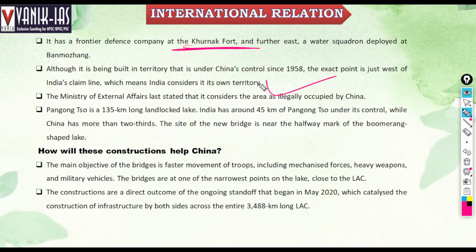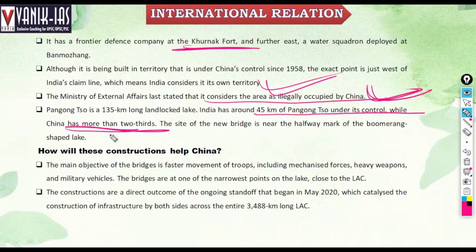In those territories, undisputed between India and China, India considered those areas its own territory. The Ministry of External Affairs has last stated that the area is illegally occupied by China, right? The Pangong is a 130-kilometer long landlocked lake. India has around 45 kilometers of Pangong under its control, while China has more than two-thirds. Remember, there is no vegetation in the Pangong because that is an area of extreme temperature.